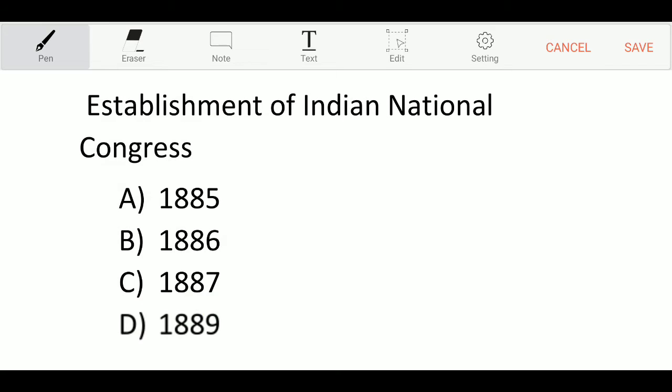Establishment of Indian National Congress in the year. In which year was the Indian National Congress established? Option A, 1885. Option B, 1886. Option C, 1887. Option D, 1889. And the correct answer is option A, 1885.